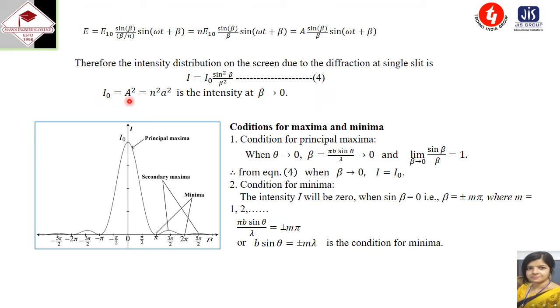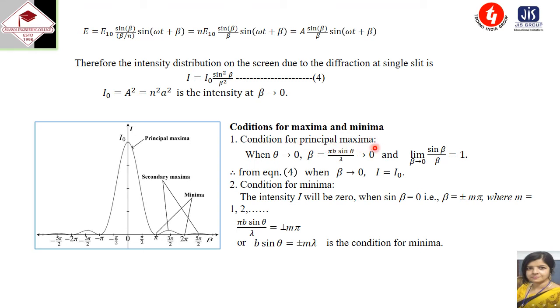So I0 equal to A square, that is n square A square. This is the intensity at beta tends to 0. So this is our intensity distribution formula, that is I equal to I0 sine square beta by beta square. And here I0 equal to A square, that is n square A square. Now we will discuss the condition of maxima and minima.